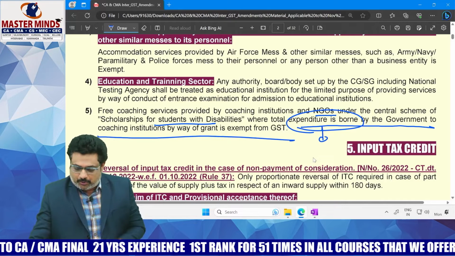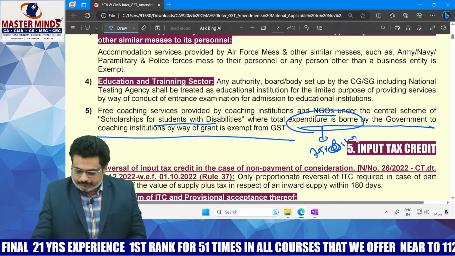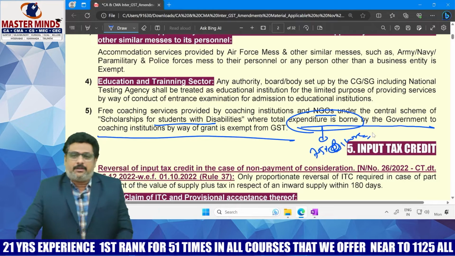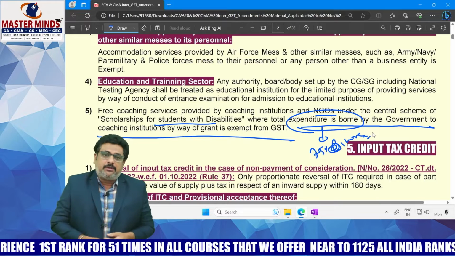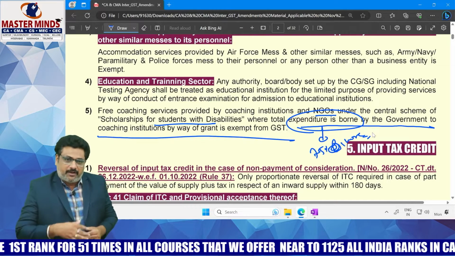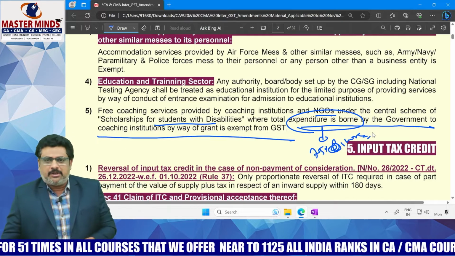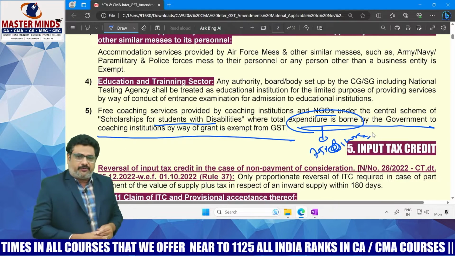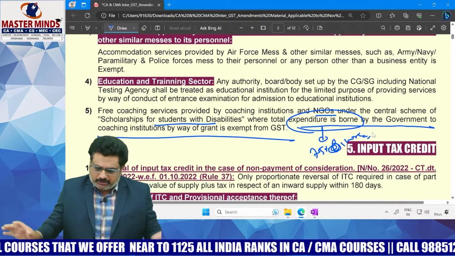Here total expenditure means 75% or more. If 75% or more of the expenditure is borne by the government, then those free coaching services are also exempted. There is no need to pay any GST.